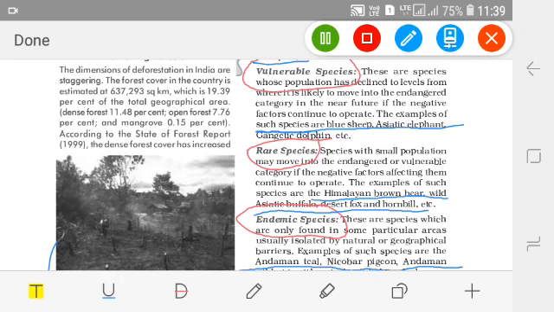The next one is endemic species. These endemic species are found only in particular areas that are isolated by geographical barriers. So endemic species are those which live in an area that is not within the reach of human beings.